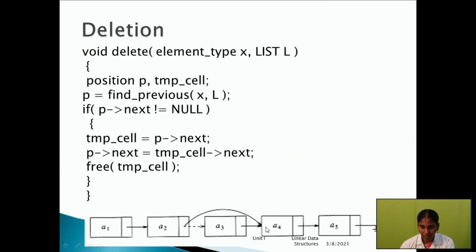This is the temporary cell, and this is the position. So the P of next node is stored to the temporary cell's next.